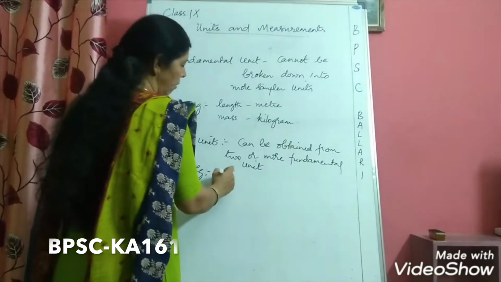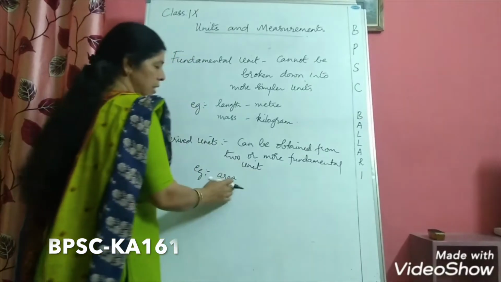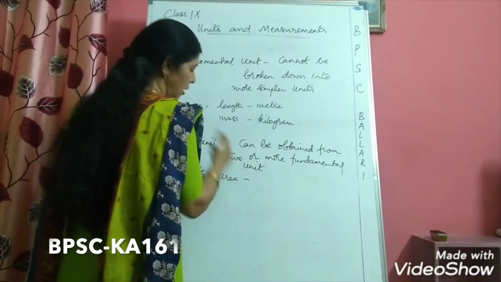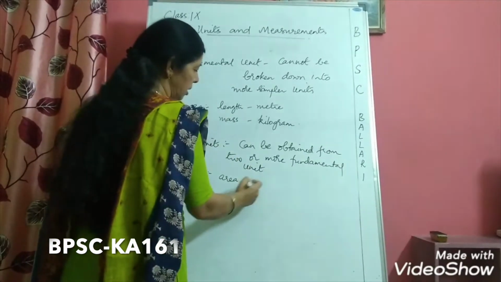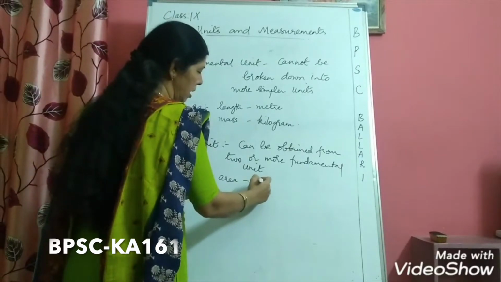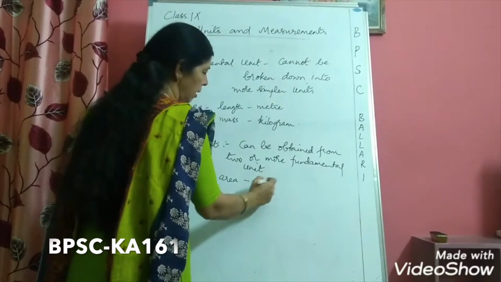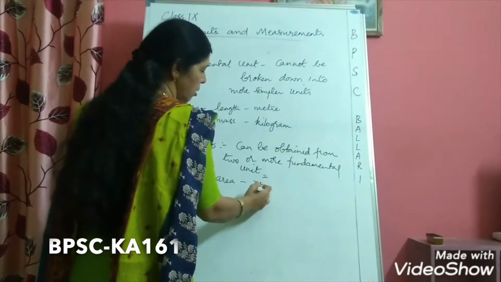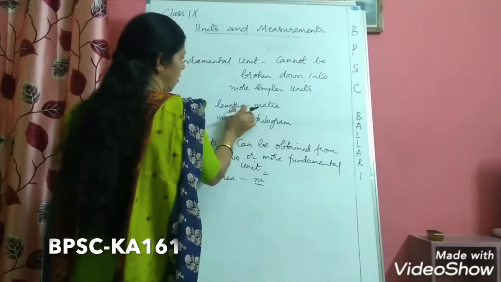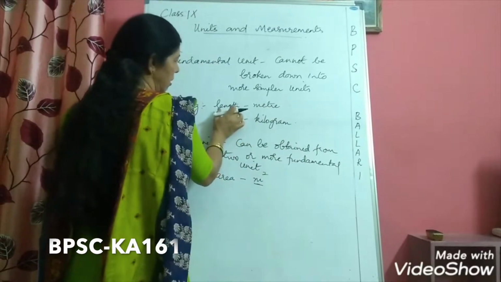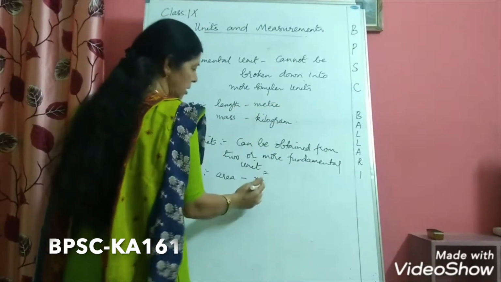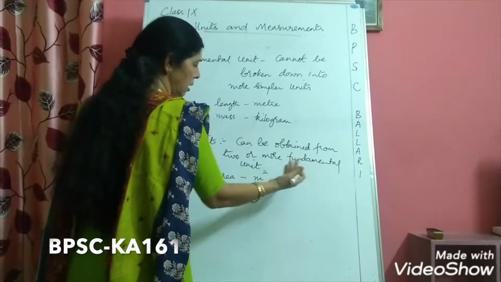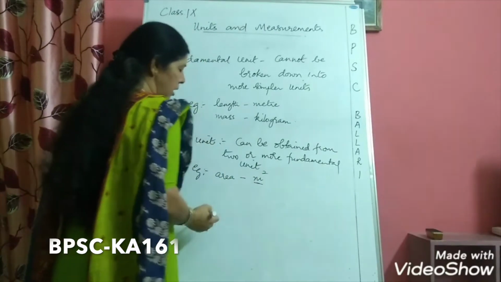Example, you have area, physical quantity. How will you measure area? What is the unit we use to measure area? It is square meter, meter square. So here meter square means you use the fundamental unit, that is physical quantity length, that is meter. So when you multiply meter by meter, then you will get area.